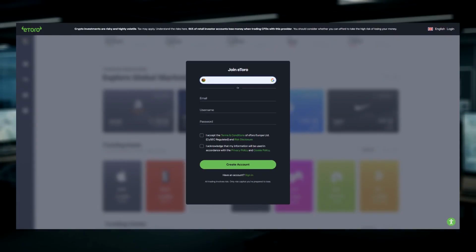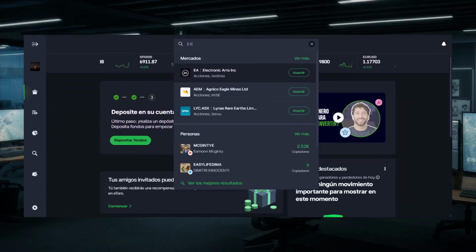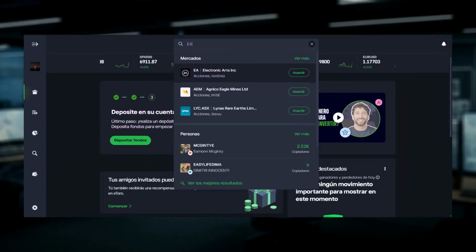After registering, you will need to verify your account, usually with an identity document, and add funds before placing a trade. Use the platform search to find the company by name or ticker. Enter EA in the search bar. Select the listing that shows Electronic Arts Inc. on NASDAQ to locate the correct stock.